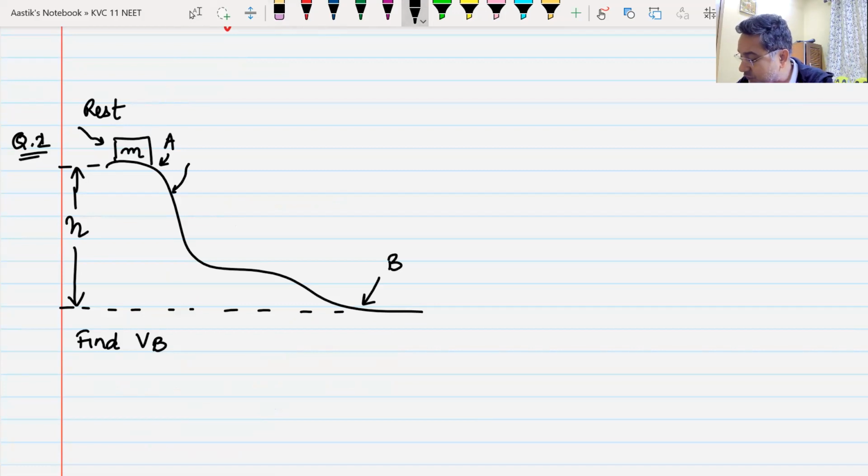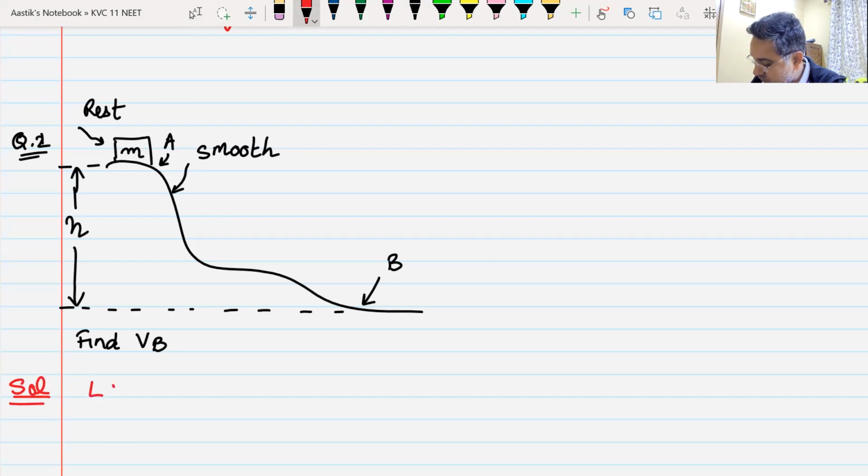Remember, this floor is smooth, so there is no friction present. Friction is absent. How are we going to do this? Well, we are going to apply our new friend. What is our new friend? We are going to apply our law of conservation of mechanical energy, or LOCME, from point A to point B.